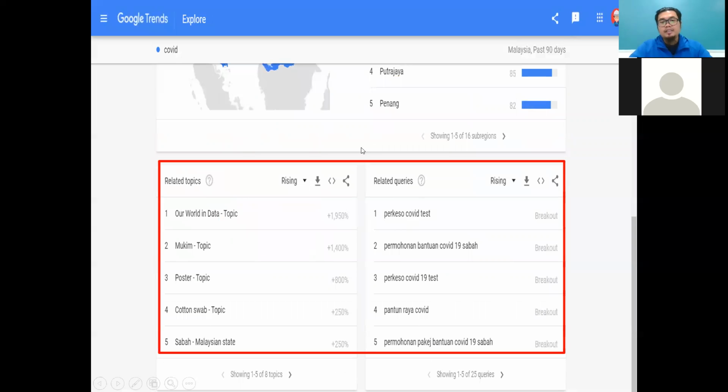So what topics are actually covered in Malaysia? A lot of the searches are based on the Pekeso COVID test, permohonan bantuan COVID-19 Sabah. So this is a part. I think this is June or something like that. I used this search on this website. Sorry, I prepared this slide in June.